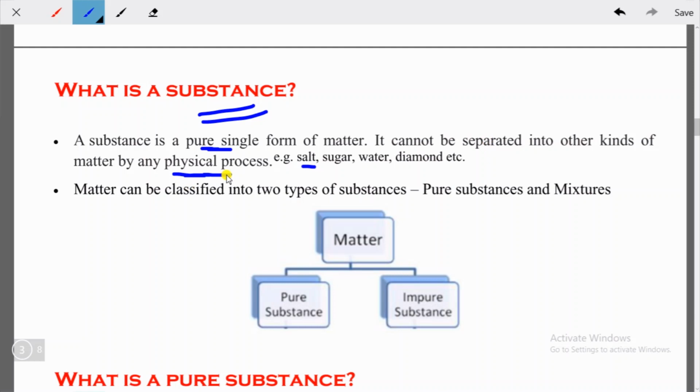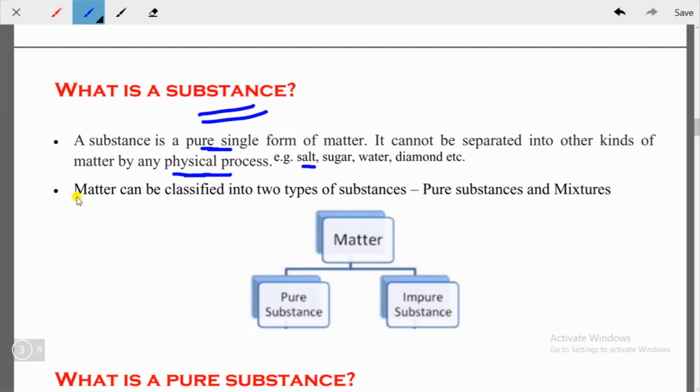You can do it chemically, that is another topic, but physically this is not possible. So this way you can understand the definition that a substance is a pure single form of matter. This is a very important line: it cannot be separated into other kinds of matter by any physical process.